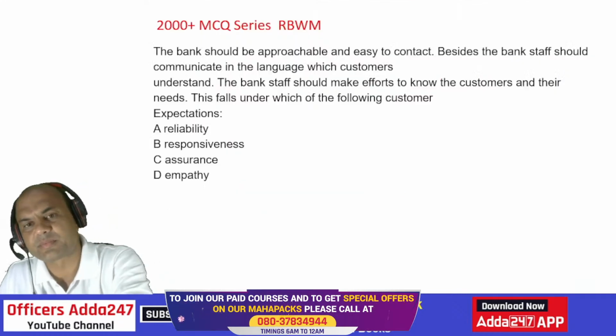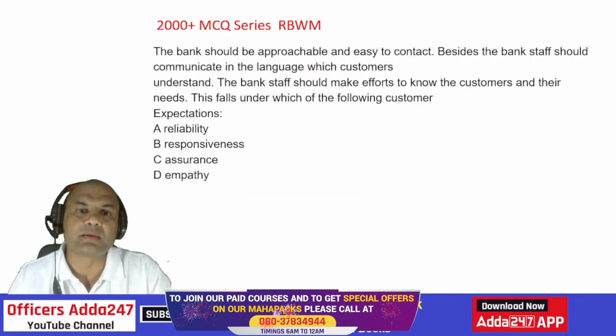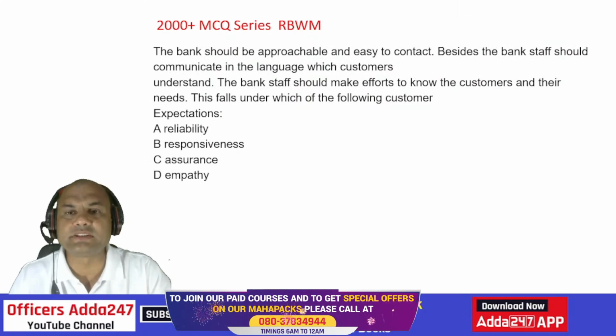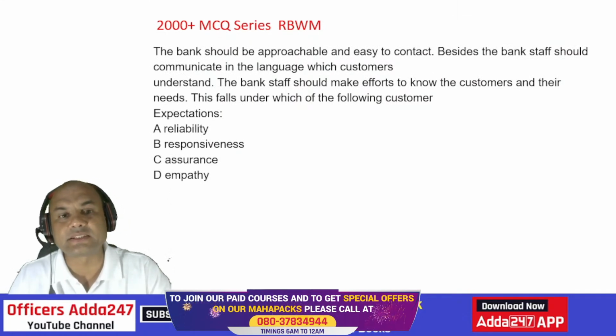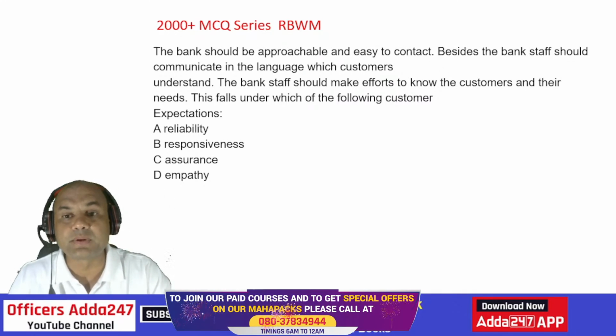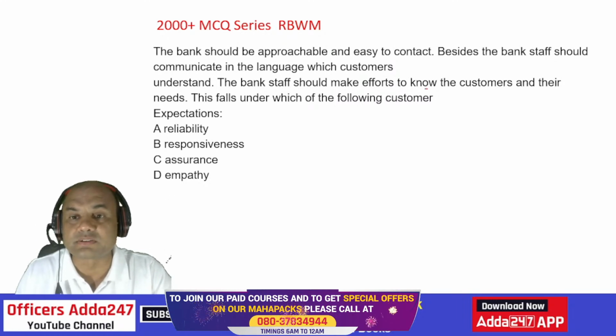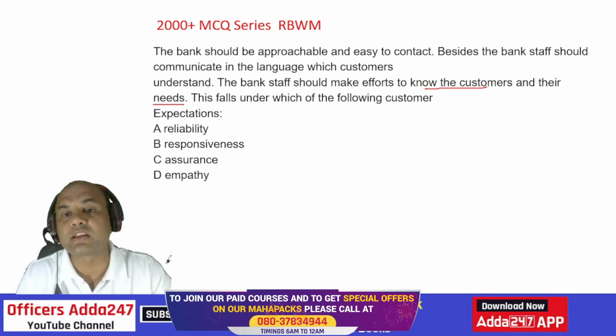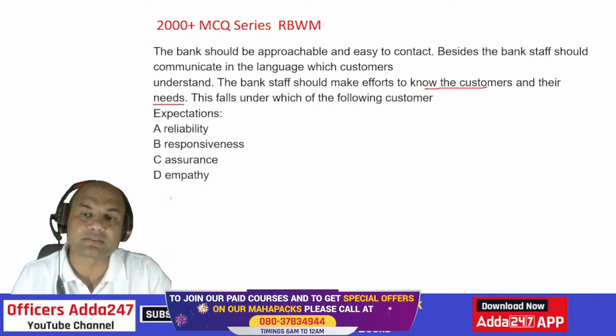Okay. Next one. The bank should be approachable and easy to contact. Besides, the bank staff should communicate with the customers in the language which the customers understand. The bank staff should make efforts to know the customers and their needs. This falls under which of the following customer expectations?